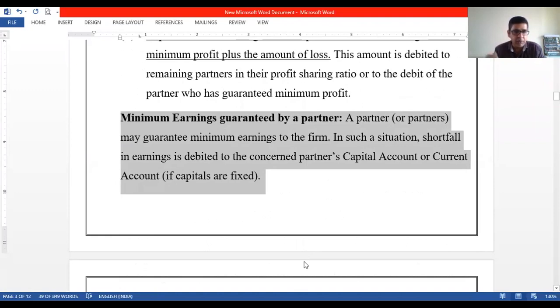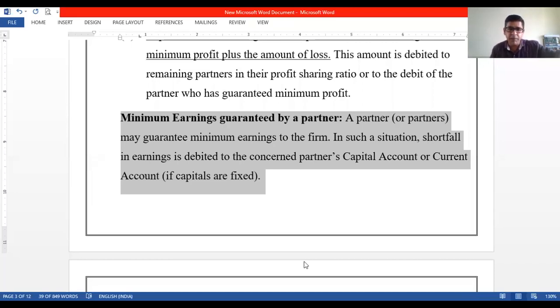Just now we saw that one of the partners gives a guarantee to another partner, or the remaining partners of the firm give a guarantee to another partner, right? So this is the other way. Like A is an active partner, he may give a guarantee to the firm that being the most active partner in the firm, I assure that the firm's minimum profit will be this much.